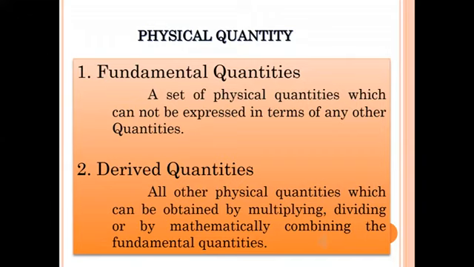Their corresponding units are called fundamental units. Second one, derived quantities. All other physical quantities which can be obtained by multiplying, dividing, or by mathematically combining the fundamental quantities. Their corresponding units are called derived units.